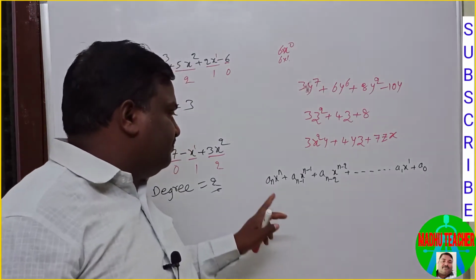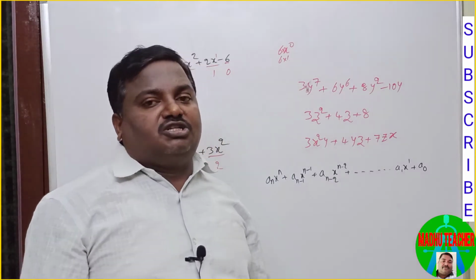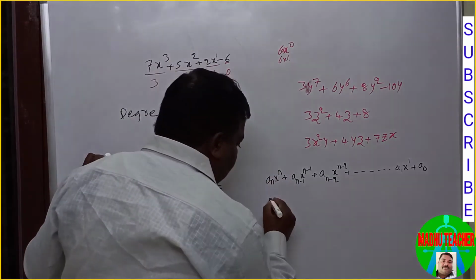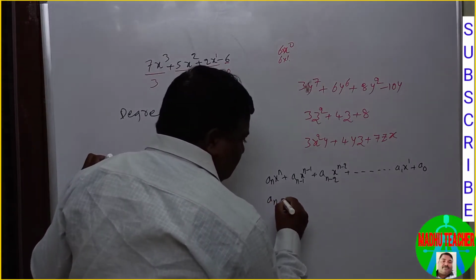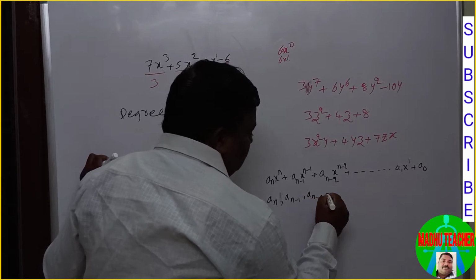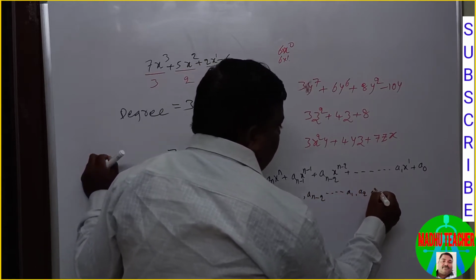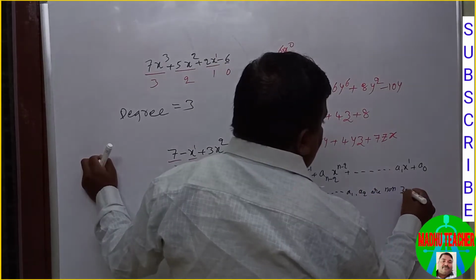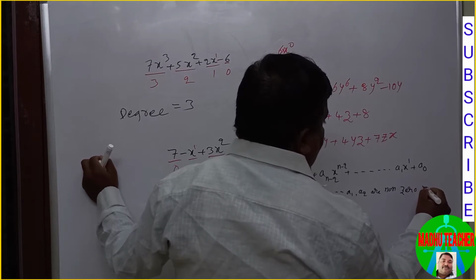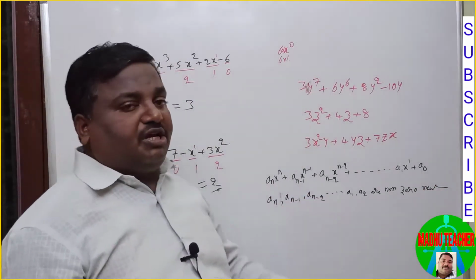And this an minus 1, an minus 2, these are the constants. So here these an minus 1, an minus 2 dash a1 a0 are non-zero real numbers.